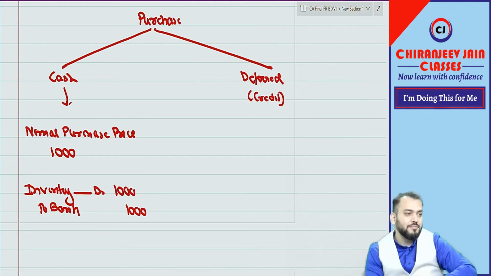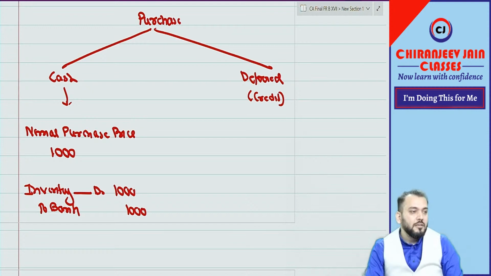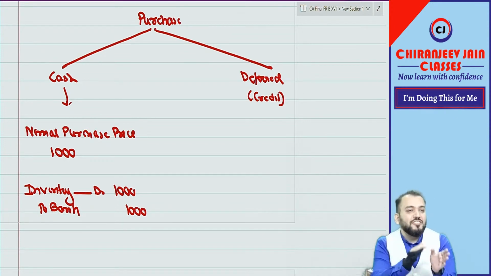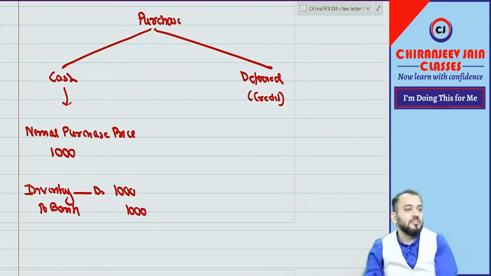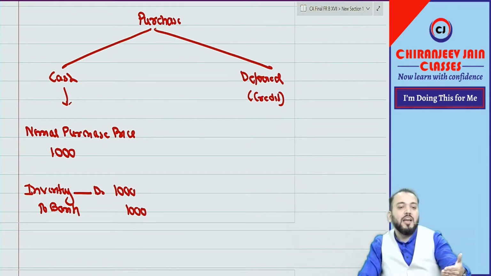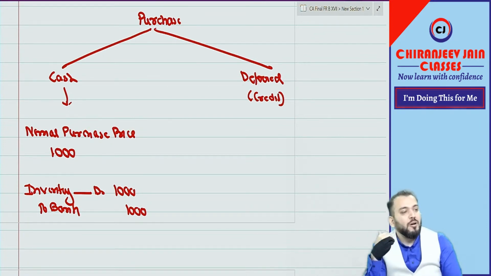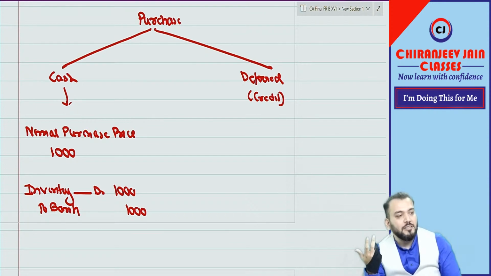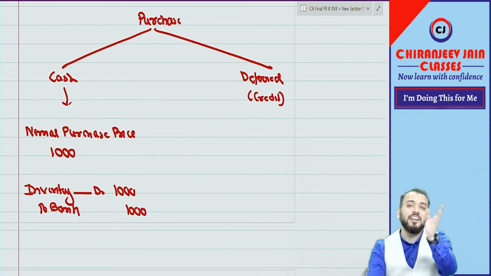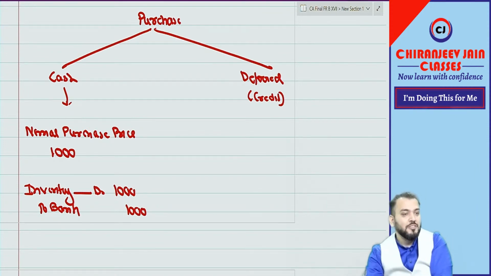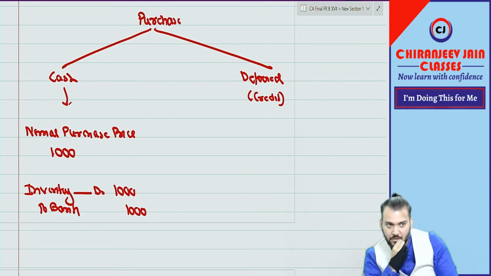Why is it a real account? I have not asked for rules. Based on rules, we don't define the nature. Based on nature, we define rules. If it is a real account, then the rules apply. We don't first frame the rules. The nominal account rule says expense debited, so purchase account debited. Based on rules, we don't find nature. Based on nature, we find out rules. You are going in reverse.